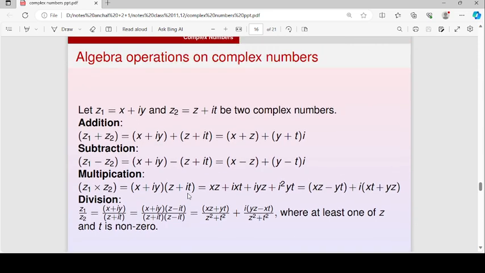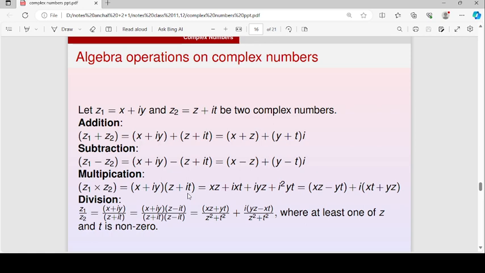Next, these are the algebraic operations on complex numbers. Like in real numbers, we add two numbers, subtract two numbers, multiply and divide two numbers. Similarly, we will see how to add two complex numbers, multiply two complex numbers, or divide two complex numbers. Let z1 is equal to x plus iota y and z2 is equal to z plus iota t be two complex numbers. Then z1 plus z2 will be the real part of z1 plus the real part of z2, plus iota times the imaginary part of z1 plus the imaginary part of z2. Similarly, subtraction can be done.